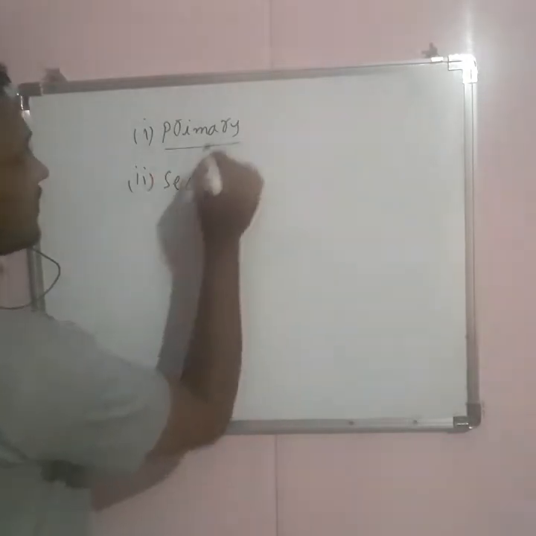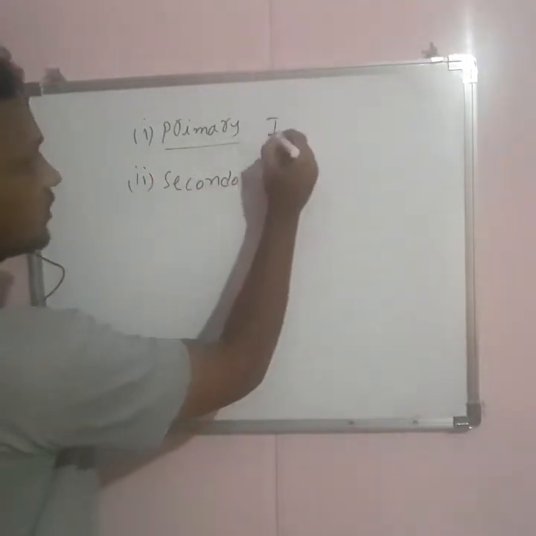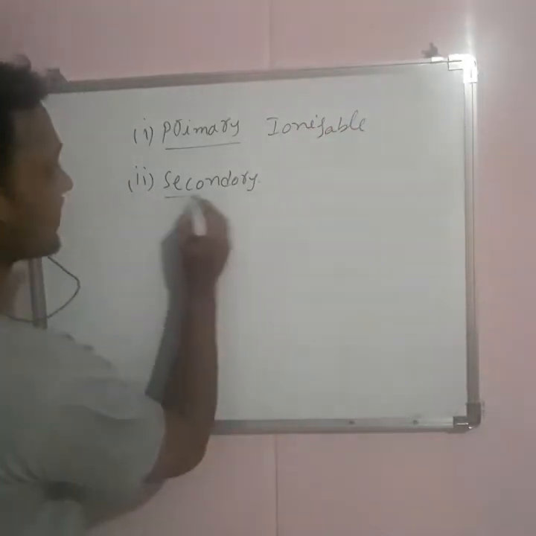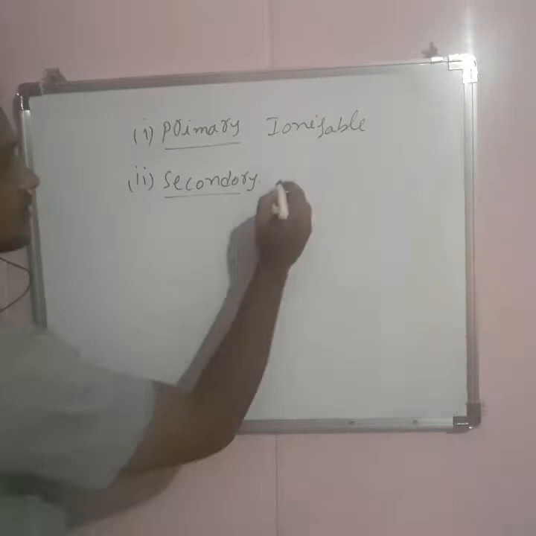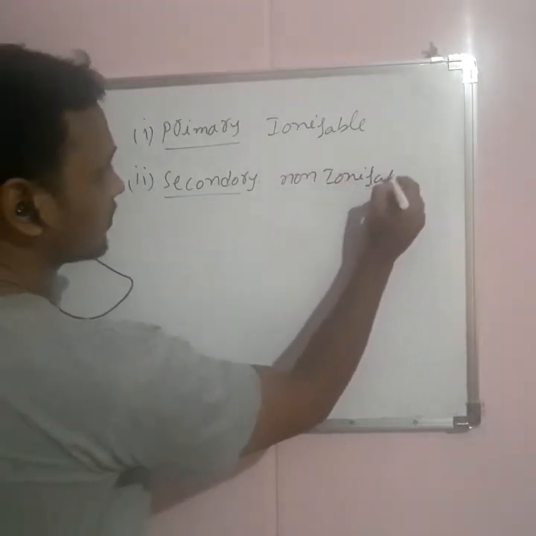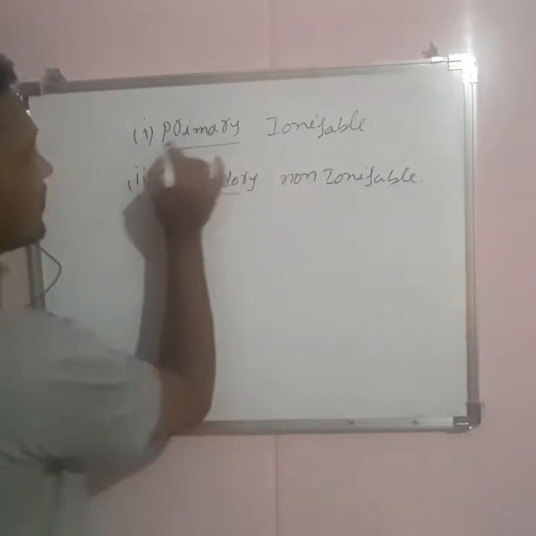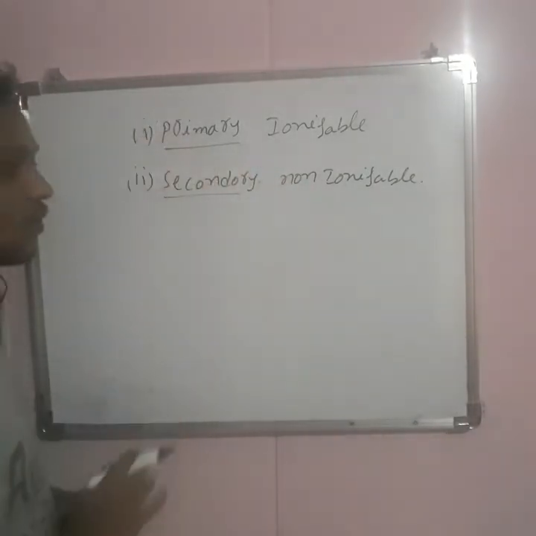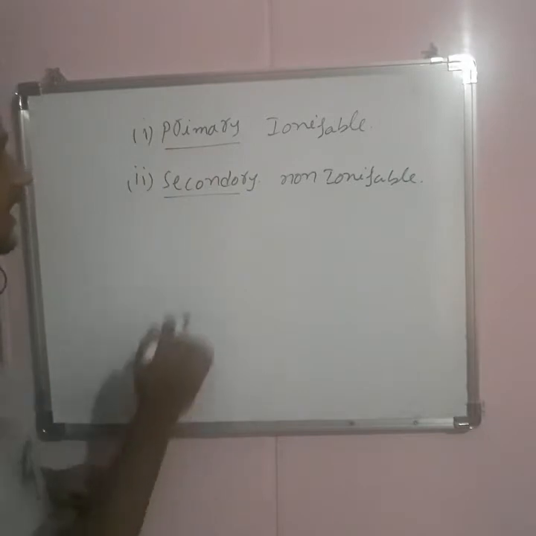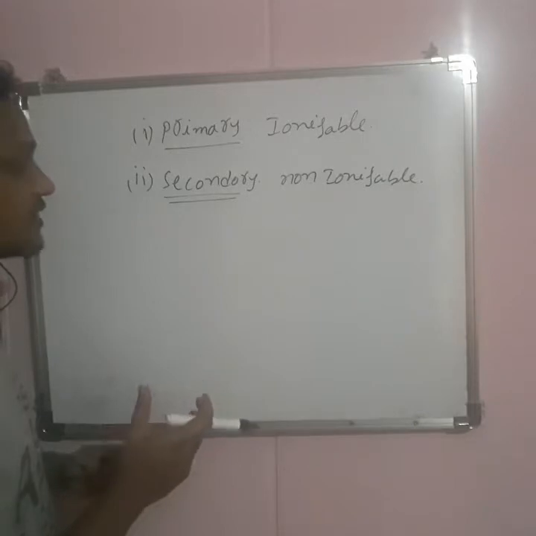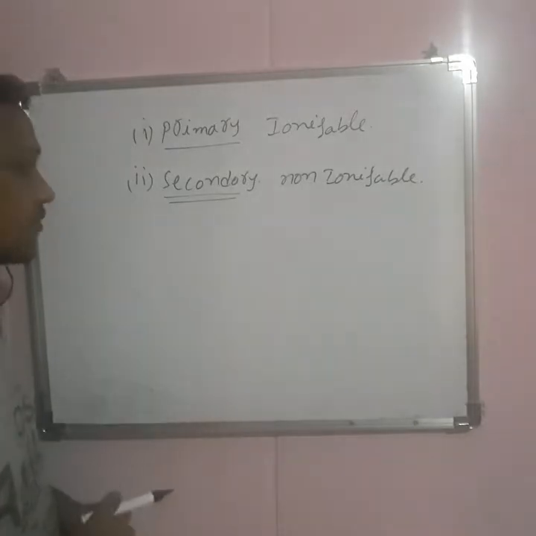The primary valency is ionizable and the secondary valency is non-ionizable. The primary valency satisfies the oxidation state of the central metal, and the secondary valency is nothing but the number of ligands attached to the central metal atom.